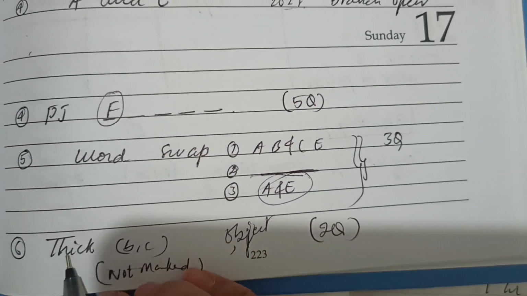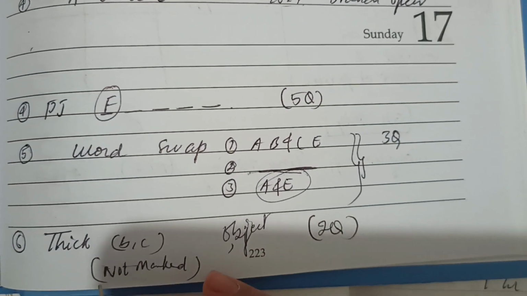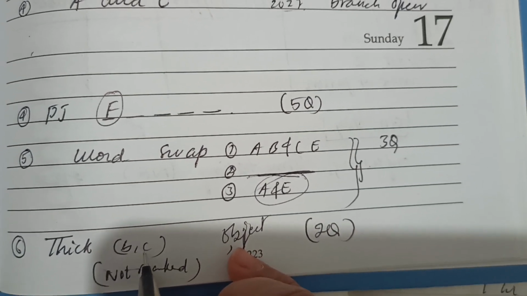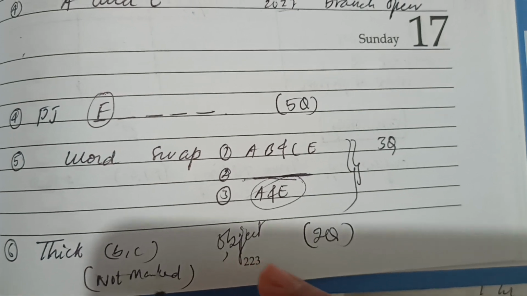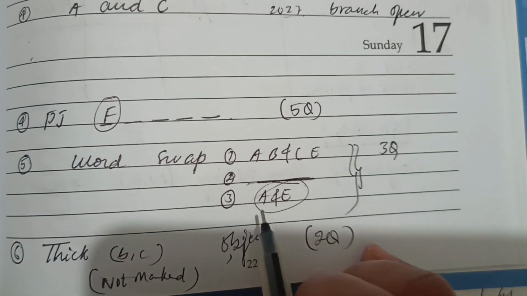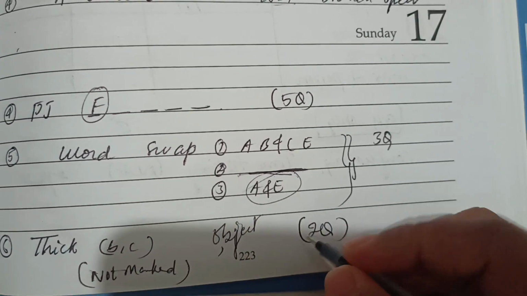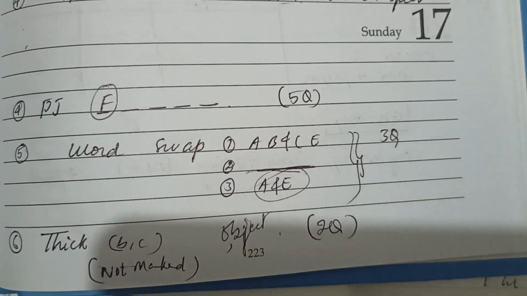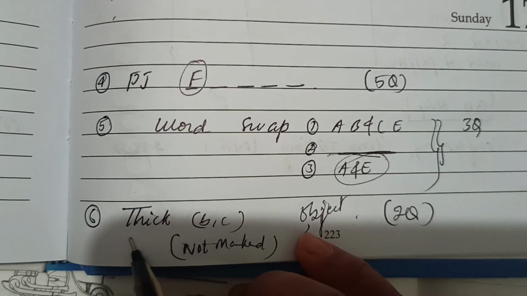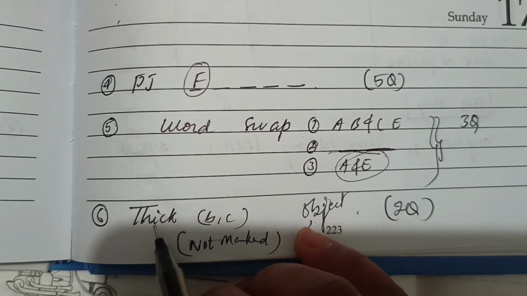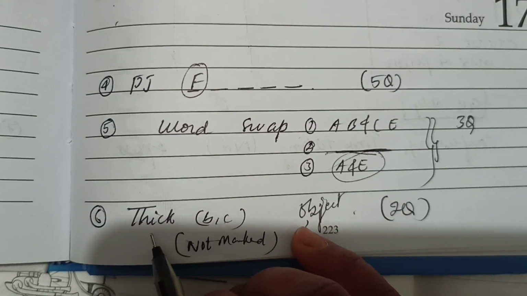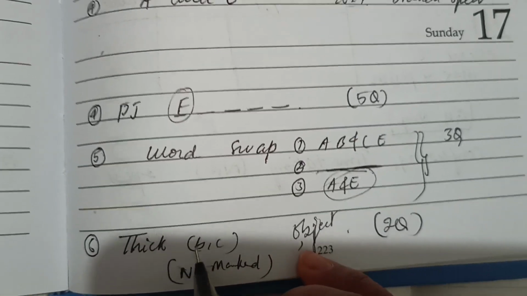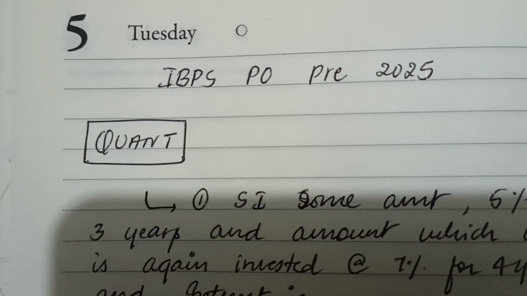Okay, so that was thick and object. I didn't mark this, even though I was feeling like B and C was the answer, but still I didn't mark this because I didn't want to take the risk. And object, I think I marked the answer for this, but I don't know what I have marked. Okay. And so the first sentence was like thick people, the country has thick people. So it was not suiting well for this word. So that's why I thought B and C will be the answer. I think that's it with the English section.